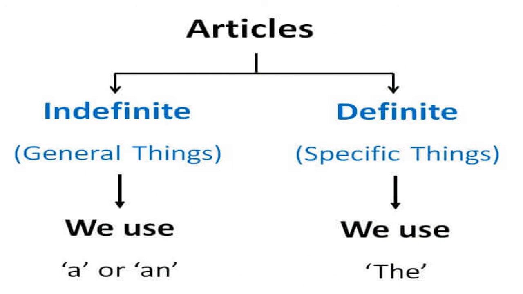As we know that articles are of two types, indefinite articles and definite articles. And as we know that a, an is used for non-specific or non-particular nouns, and we use the to refer to specific or particular nouns. That's why we call the a definite article and a and an indefinite articles.